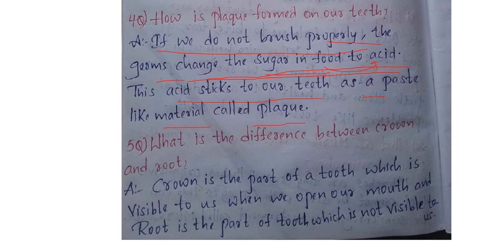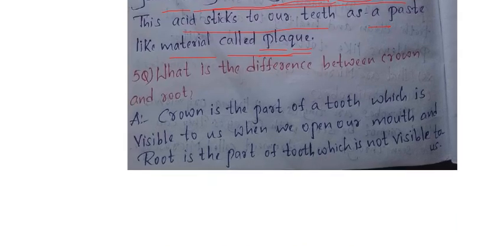Okay, plaque. Now moving to the last question. See children, what is the difference between crown and root? First, what are the crown and root? I told you the two parts, crown and root. What is the main difference between them? The crown is the upper part of the tooth. That means we can see it. I told you outside there will be enamel, the harder, shining one. We can see the crown part, but we can't see the root part because it is inside our teeth.